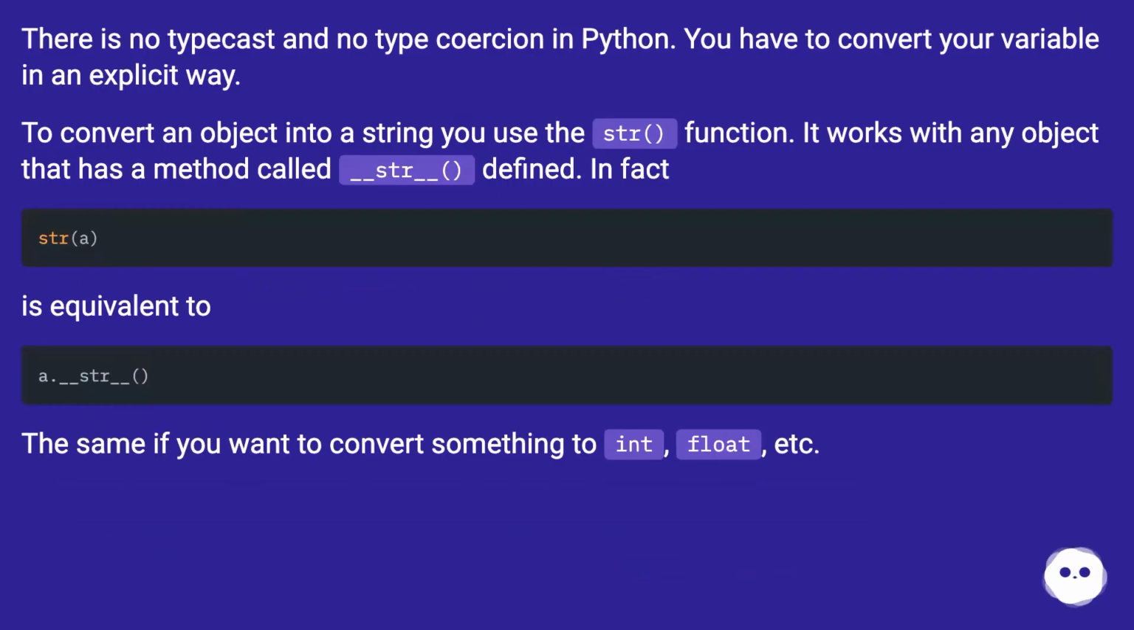There is no typecast and no type coercion in Python. You have to convert your variable in an explicit way. To convert an object into a string, you use the str function. It works with any object that has a method called __str__ defined. In fact, str(a) is equivalent to a.__str__(). The same if you want to convert something to int, float, etc.